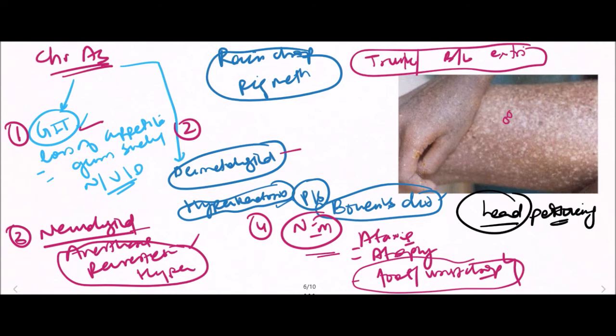So now the fatal dose and fatal period of arsenic.